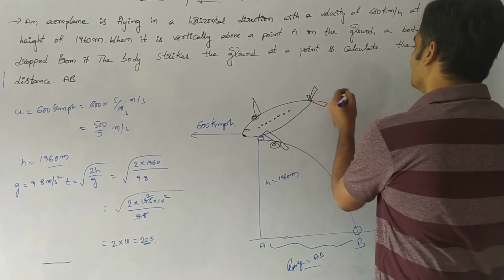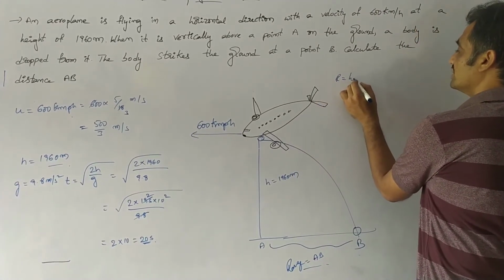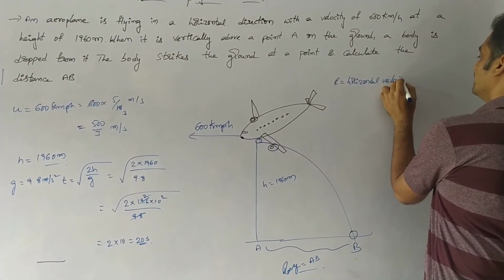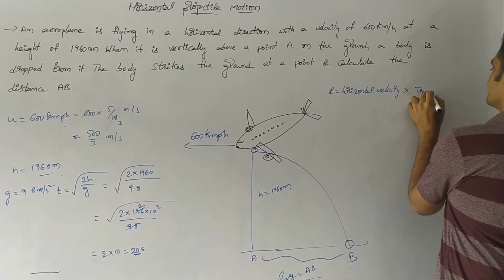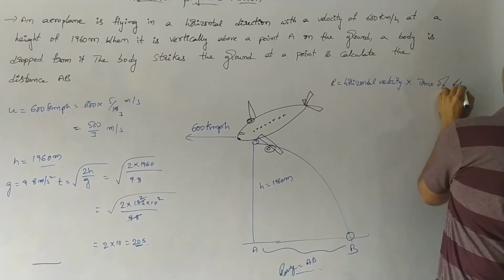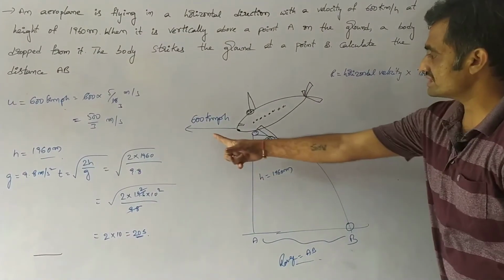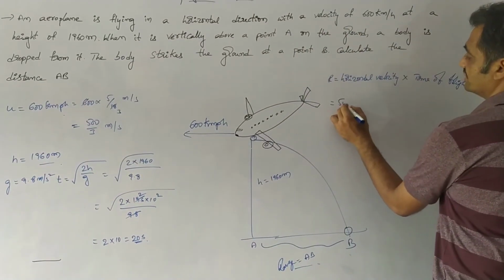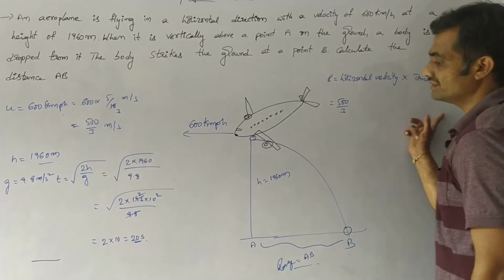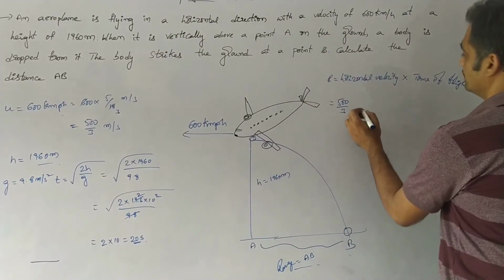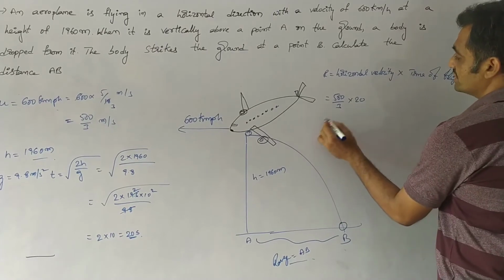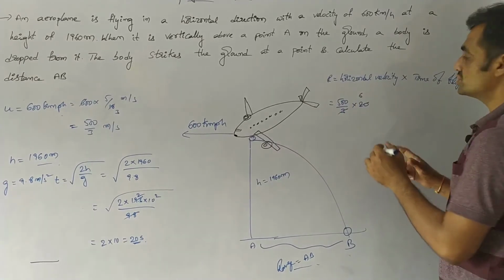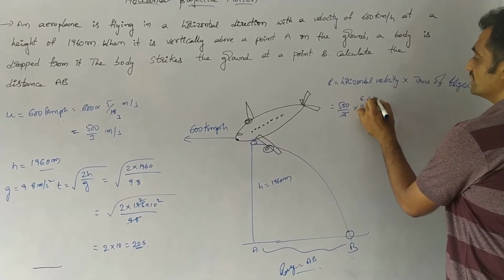Now we have to represent range, where we know that range is equal to horizontal velocity into time of flight. Here horizontal velocity is 600 kmph, nothing but 500 by 3 meter per second. So if I substitute 500 by 3 meter per second into time of flight 20 seconds, we know that 3 ones are 3, 3 6 are 18. Again we have 2, if we keep the decimal point, again we will get 26.66 like that.